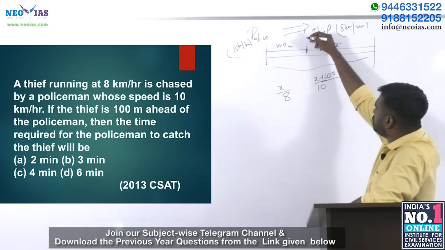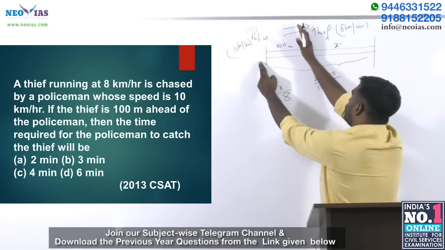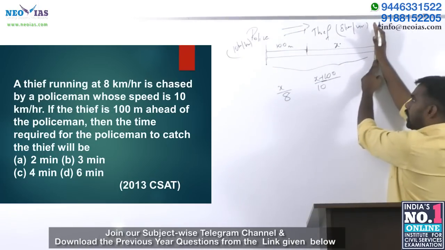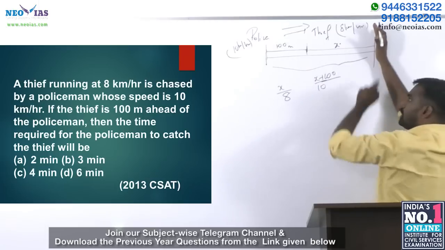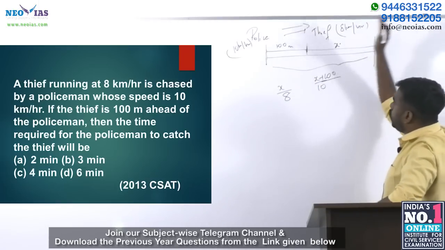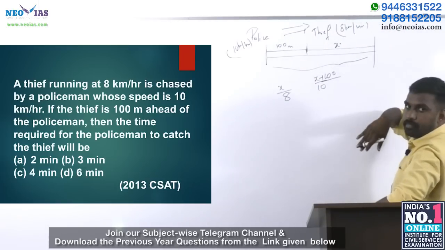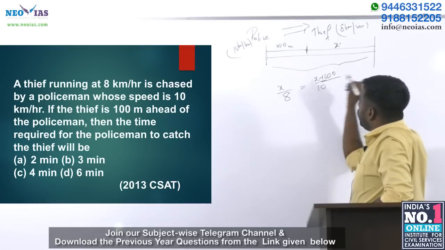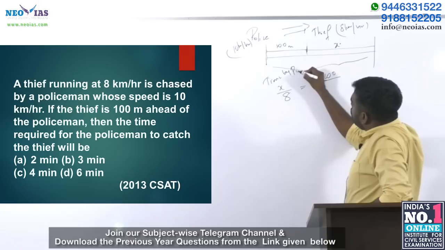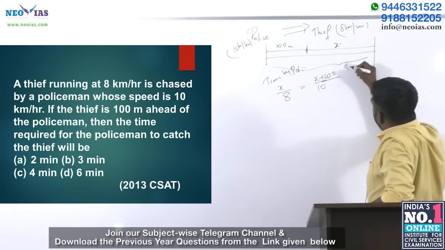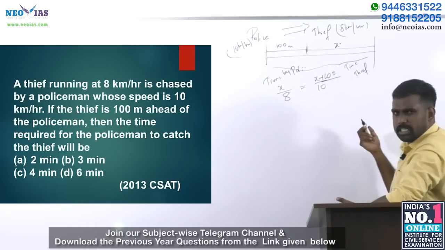They started at the same time and met at the same time. So the time taken to run is the same for both the police and the thief, so we can equate this time. Time by police is the same as time by thief, that is obvious.